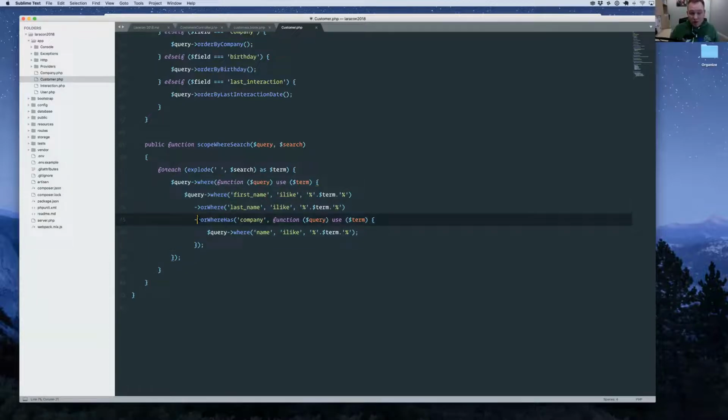You can see how I'm using this really cool whereHas functionality that's built into Eloquent, where I can do a where on a relationship, which behind the scenes does a join. Then I check the name to see if it's like my term. I'm using ILIKE because in Postgres, all string comparisons are case sensitive by default, so by using ILIKE I can get around that. Just something to be aware of if you're using Postgres.